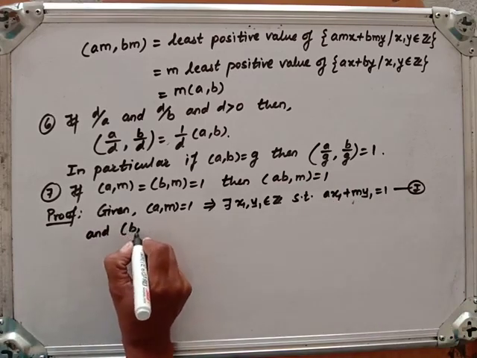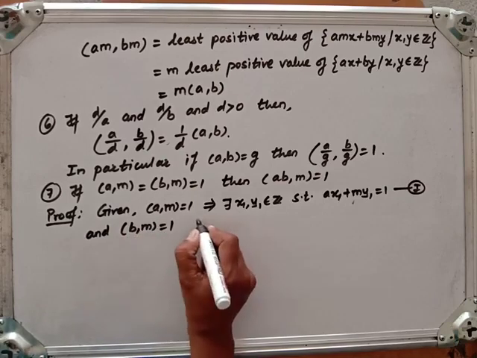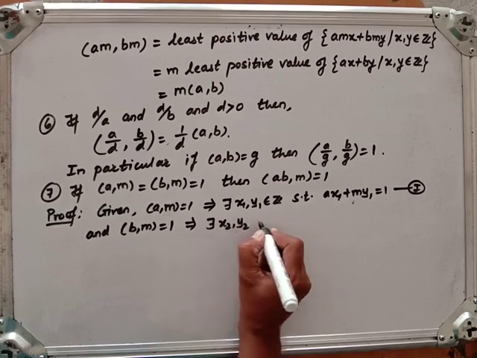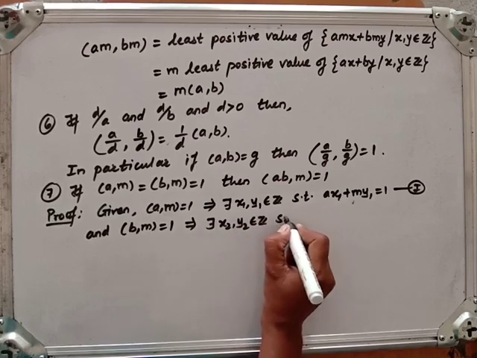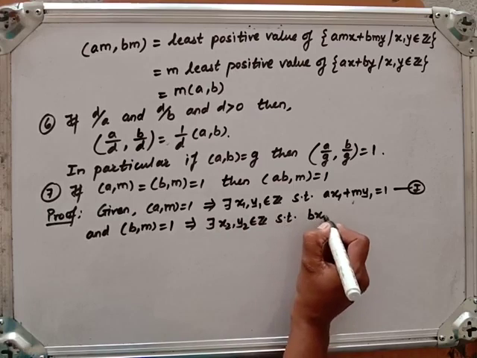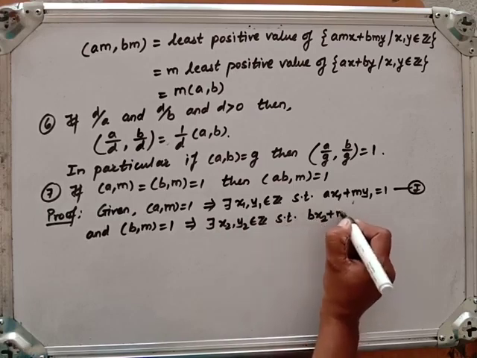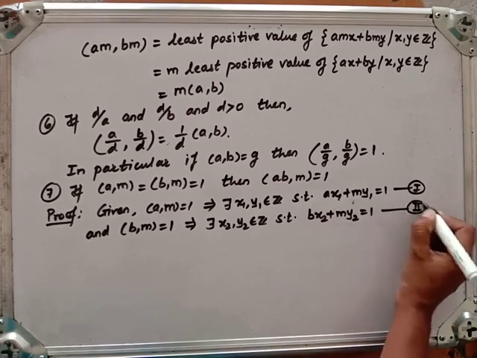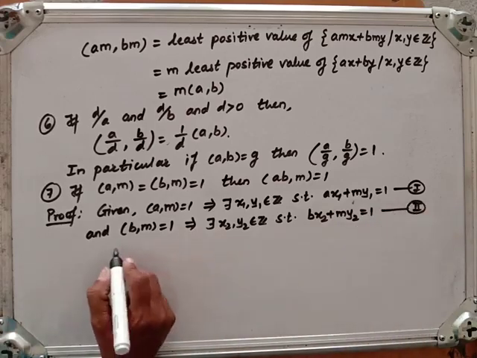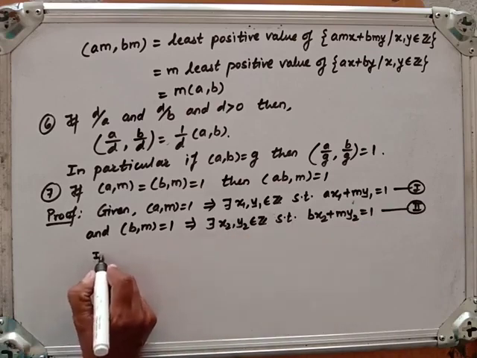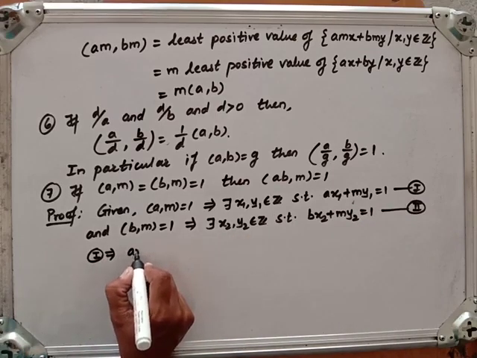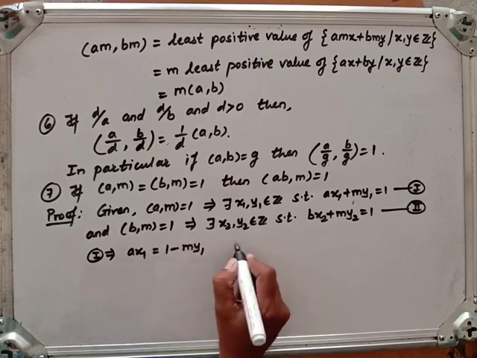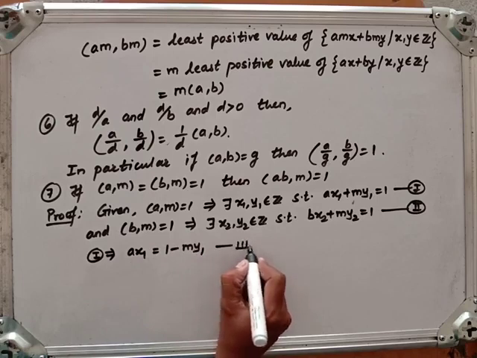And GCD of B and M is also 1. So this says there exist x2, y2 belonging to Z such that B x2 plus M y2 is equal to 1. Call it equation number 2. Fine. Now this 1 can be written as A x1 equal to 1 minus M y1. Call it equation number 3.